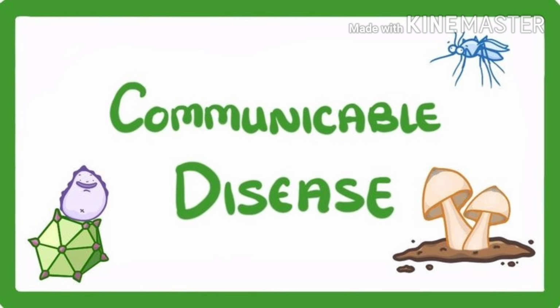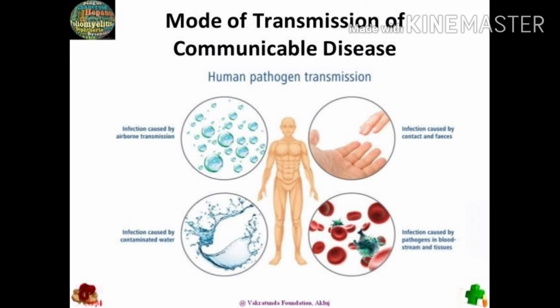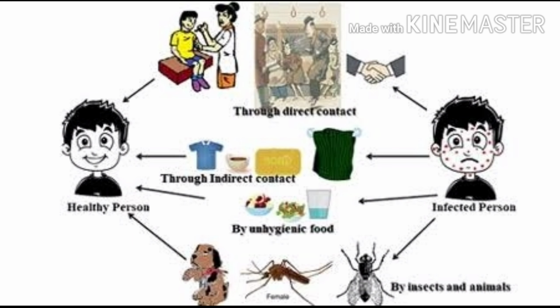Children, the next type of disease is communicable disease, and these diseases are very infectious as they pass from an infected person to a healthy person. These diseases are caused by microbes or germs such as bacteria, protozoa, virus and fungi. Children, communicable diseases spread through air, food, water, insects or direct contact with the sick person.